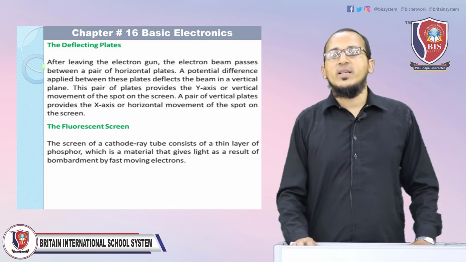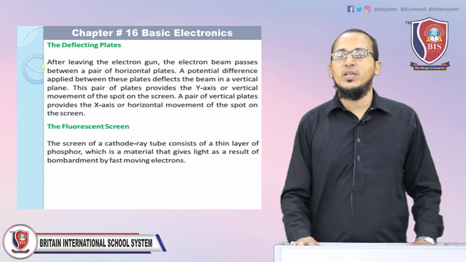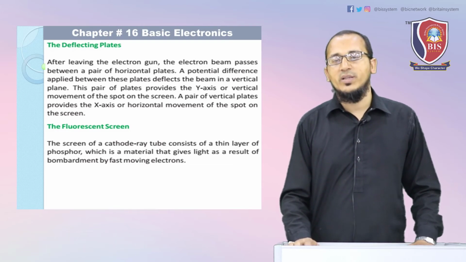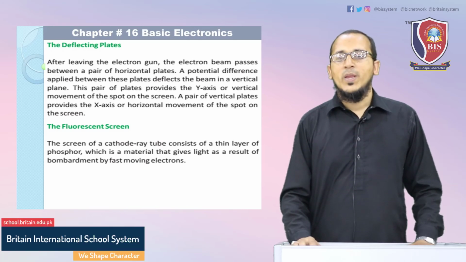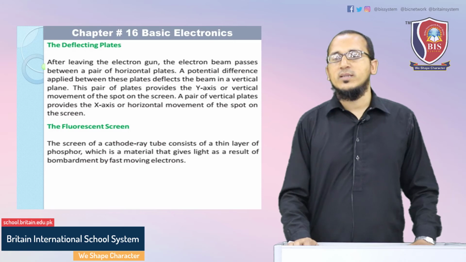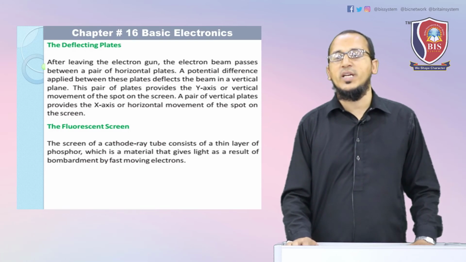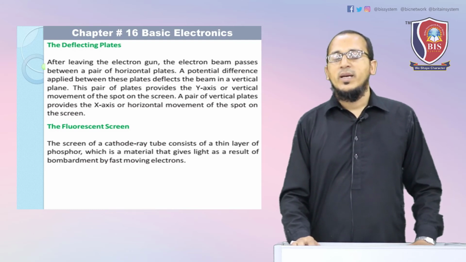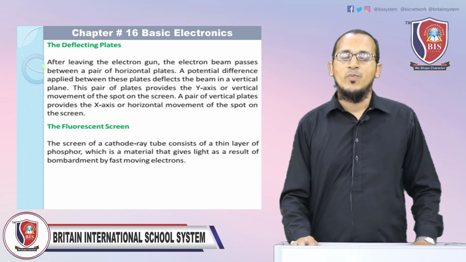Second one, deflecting plates. After leaving the electron gun, the electron beam passes between a pair of horizontal plates. A potential difference applied between these plates deflects the beam in a vertical plane. This pair of plates provides the y-axis or vertical movement of the spot on the screen. A pair of vertical plates provides the x-axis or horizontal movement of the spot on the screen.